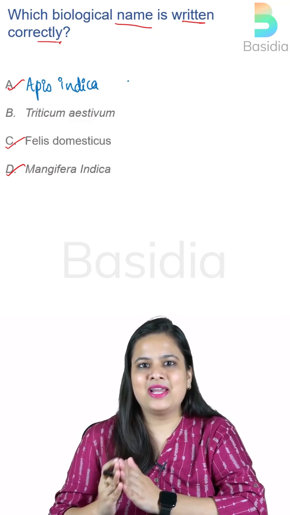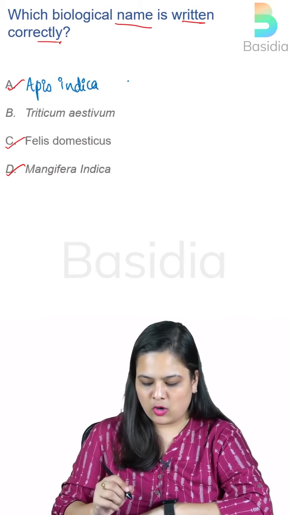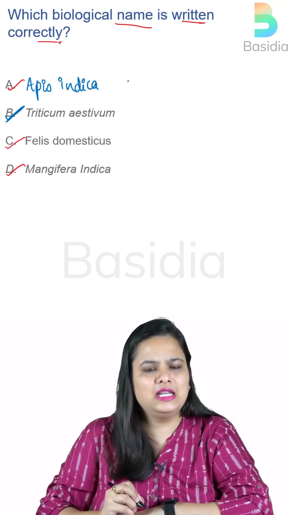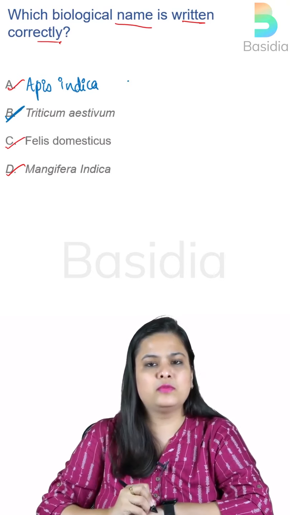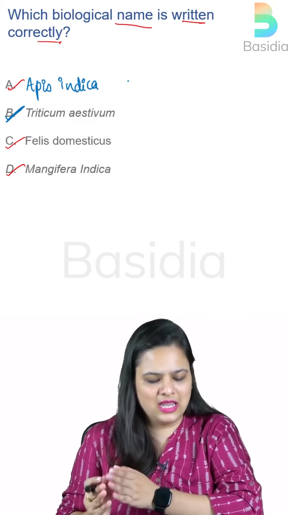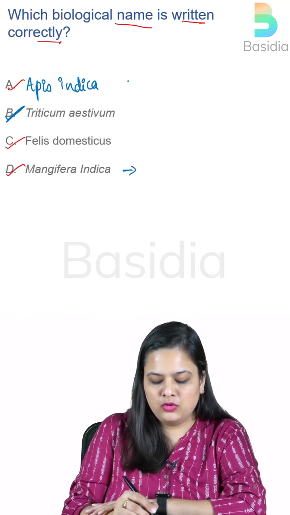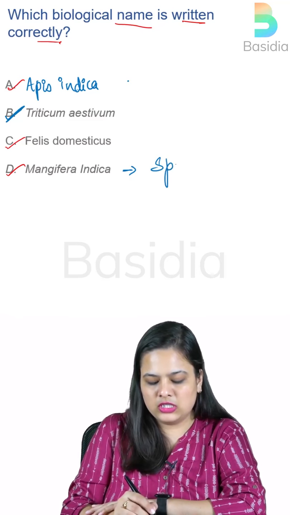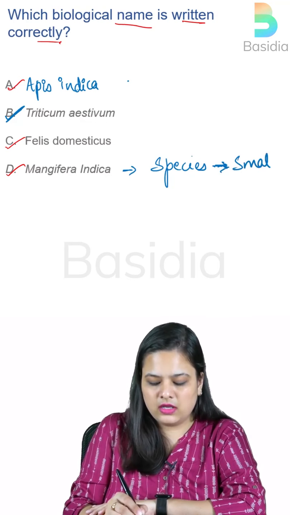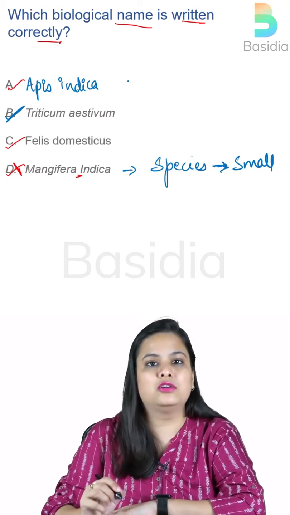I hope by now you have understood the correct option. So, the correct option here is option number B. Why exactly? Why not Apis indica or Felis domesticus or Mangifera indica? All of them sound good, isn't it? But if we talk about Mangifera indica, do not forget that the specific epithet always starts with a small letter, and here it is a capital letter. So that is how this option is wrong.